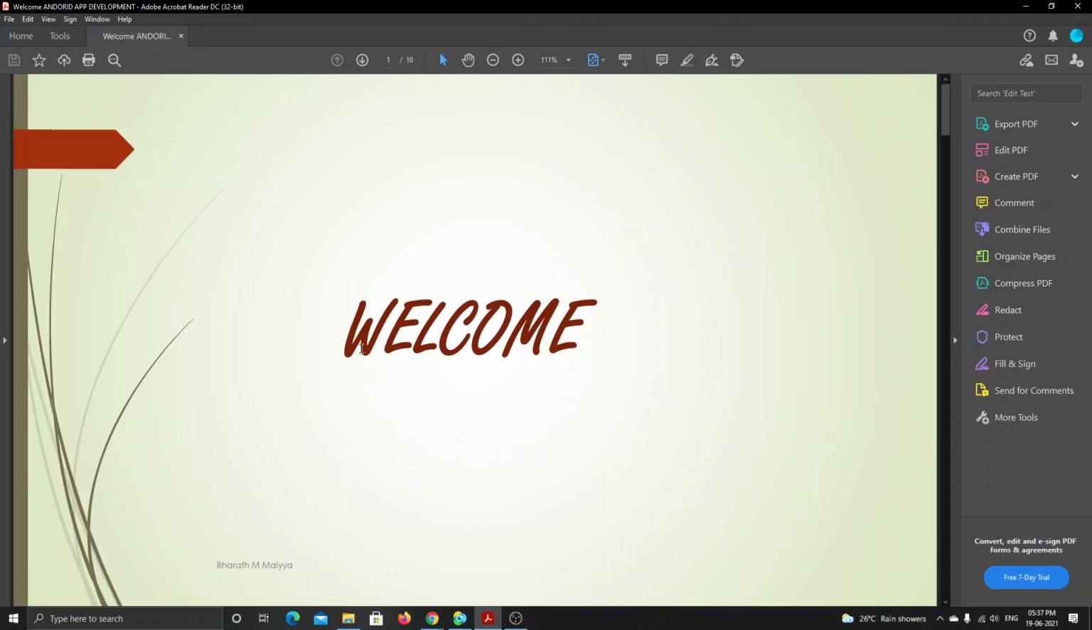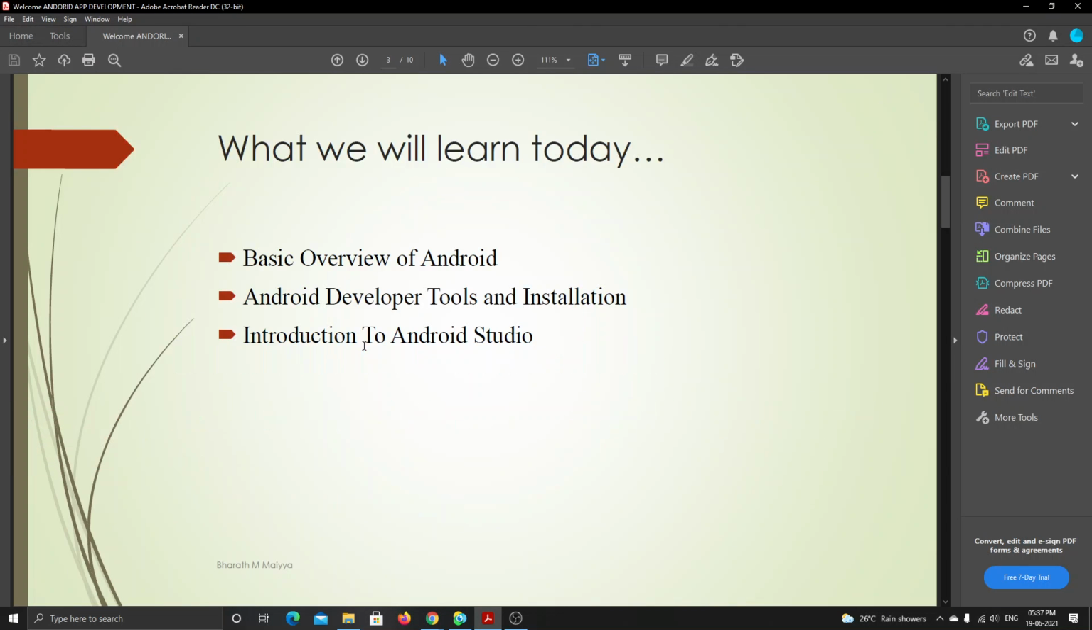Let's move into today's topic. From today, we will be seeing what is Android and how to develop an application. Let's see what we will learn today. We will be learning a basic overview of Android, then Android developer tools and installation, and introduction to Android Studio.